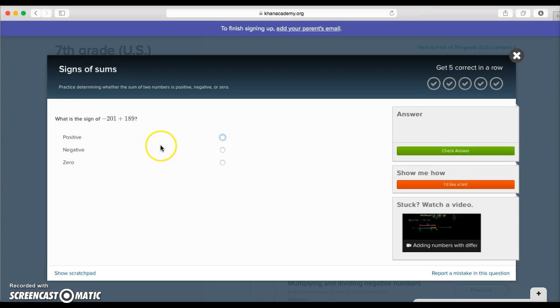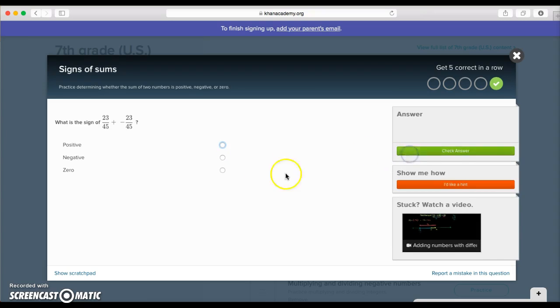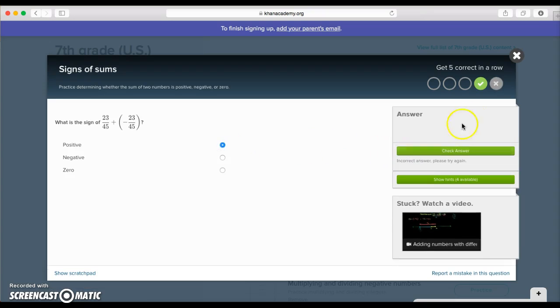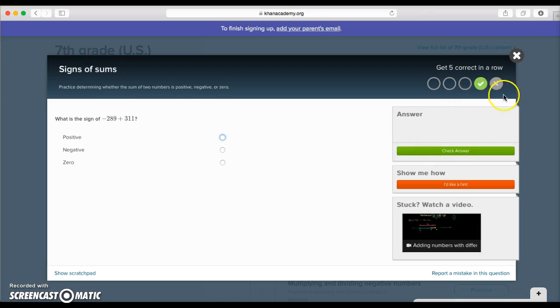So they go through and answer the question. If they get it right the first time, they will see a little smiley face and they can move on to the next question. If they happen to get it wrong, they'll see a little gray X up at the top, and then they just need to try again. It says incorrect, please try again. As soon as they get the answer correct, they'll receive their smiley face, but it still shows up at the top that they got the question wrong at first.